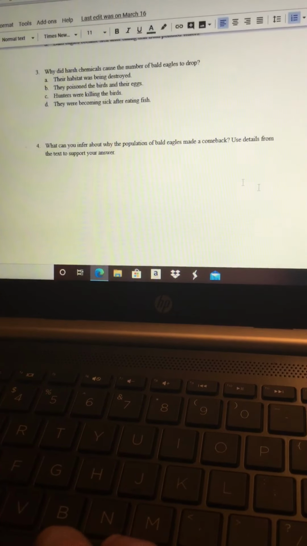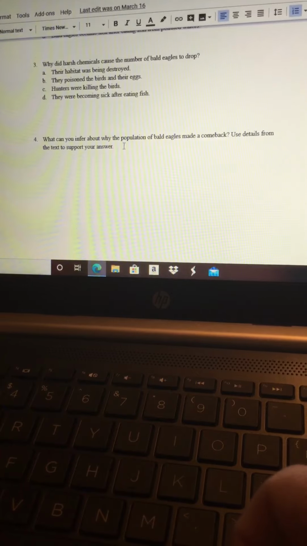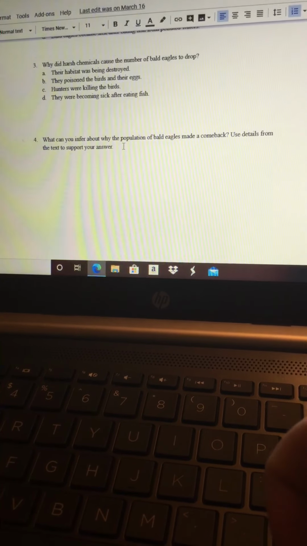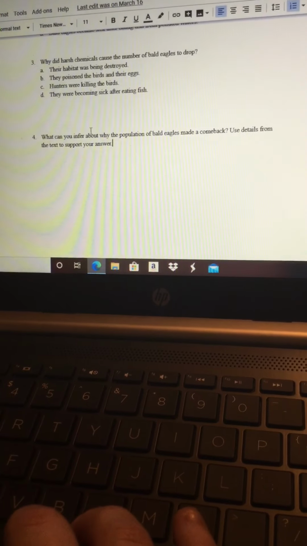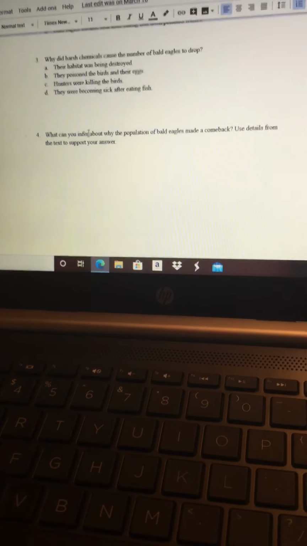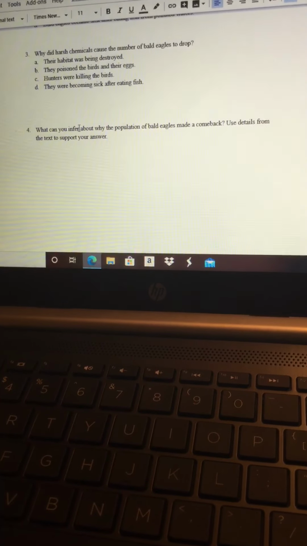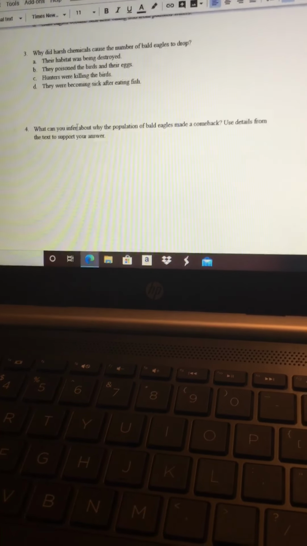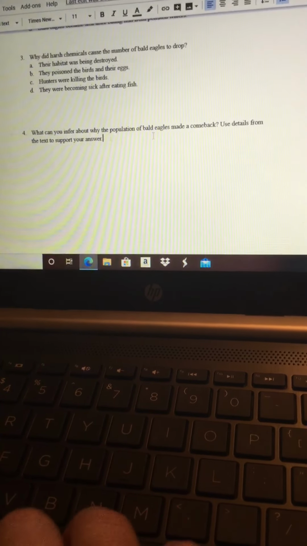And then last for number 4 is a constructed response. It says, what can you infer about why the population of bald eagles made a comeback? Use details from the text to support your answer. Remember that when you make an inference, you use your own knowledge and knowledge from the passage. So I want to know, why did the population of bald eagles make a comeback? Why did their numbers rise again? You're going to need 2 pieces of evidence and an explanation.